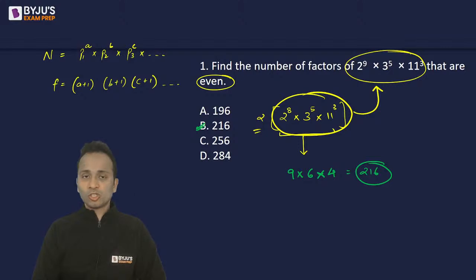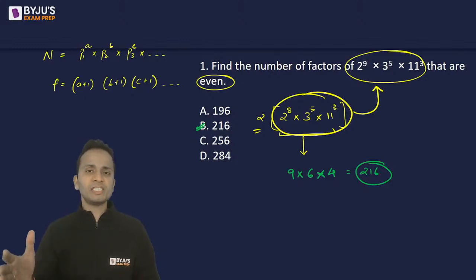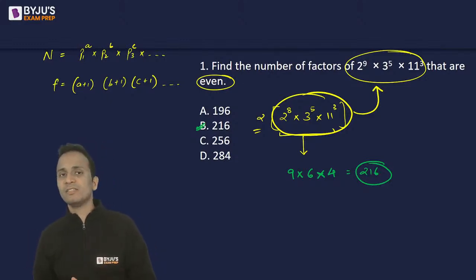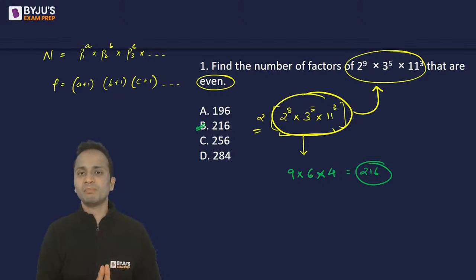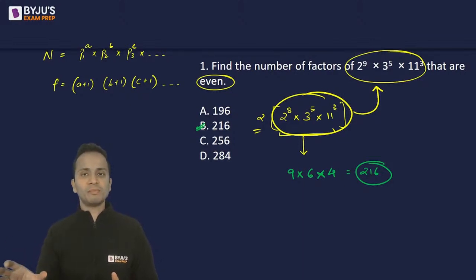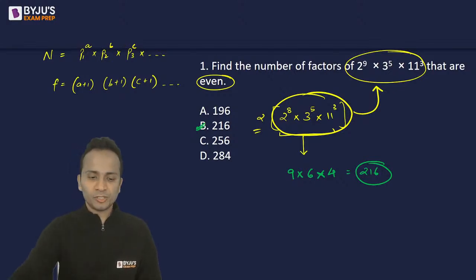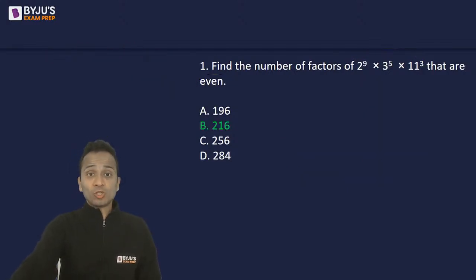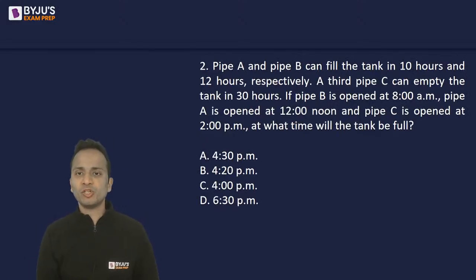All right. So here in this question, I have explained how to calculate the total number of factors of any number, or if there is a constraint that each and every factor should be an even number. So to make it an even number, I've taken 2 common, and then for the leftover part of the number, I've calculated the number of factors, and that becomes the answer of this question. Okay. So that was question number 1. Answer is 216. Let's look at question number 2.